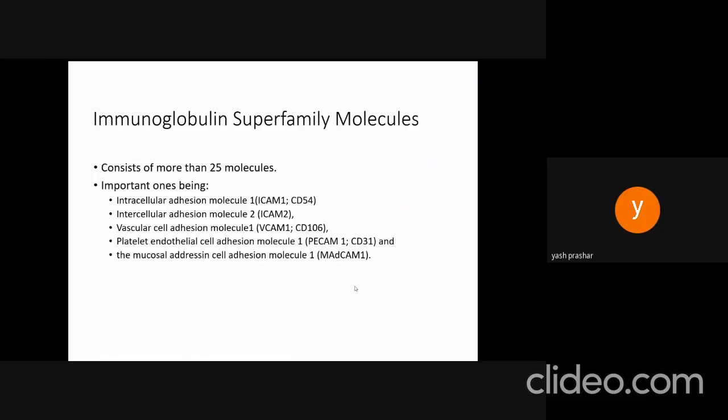Immunoglobulin superfamily molecules. This consists of more than 25 molecules, and important ones include intercellular adhesion molecule 1, ICAM1. Apart from that, we have intercellular adhesion molecule 2, ICAM2, vascular adhesion molecule 1, VCAM1, platelet endothelial adhesion molecule 1, and the mucosal adhesion cell molecule 1.